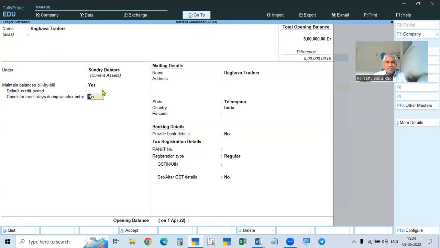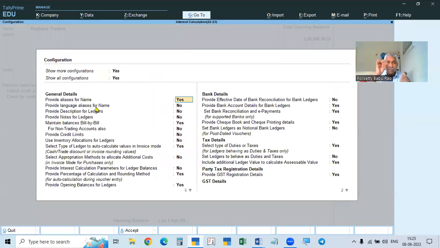And now here, how do we enable the interest calculation feature? After this, the interest calculation option should be there. It is not showing here even though we enabled the feature. So there may be some mistake, meaning there is another place where it has to be enabled. If it is not showing here, then go to F12.